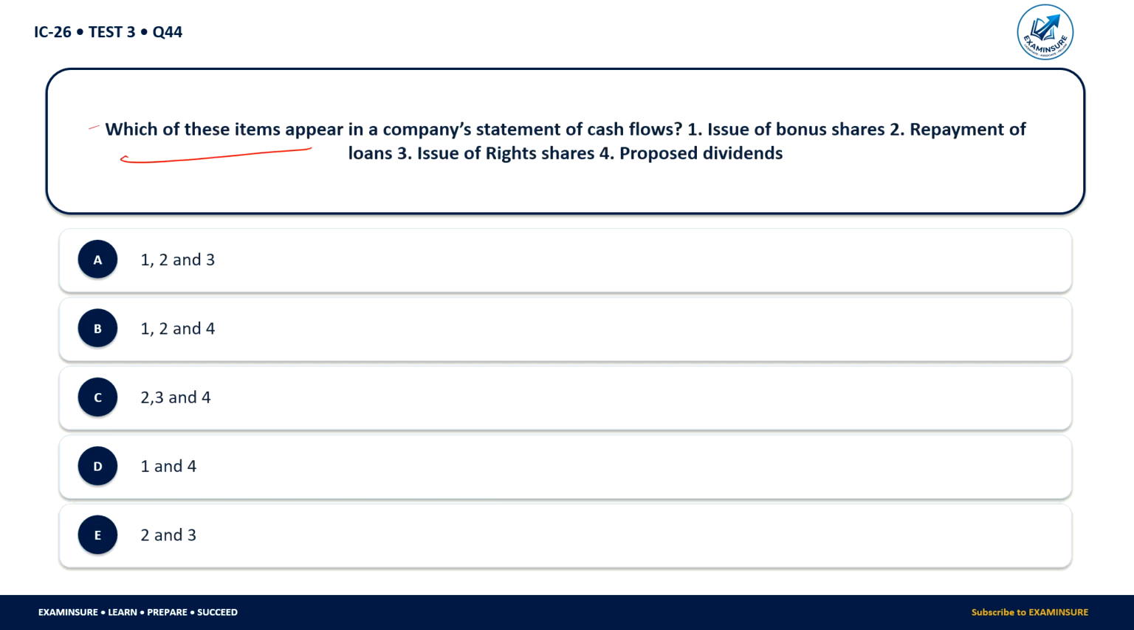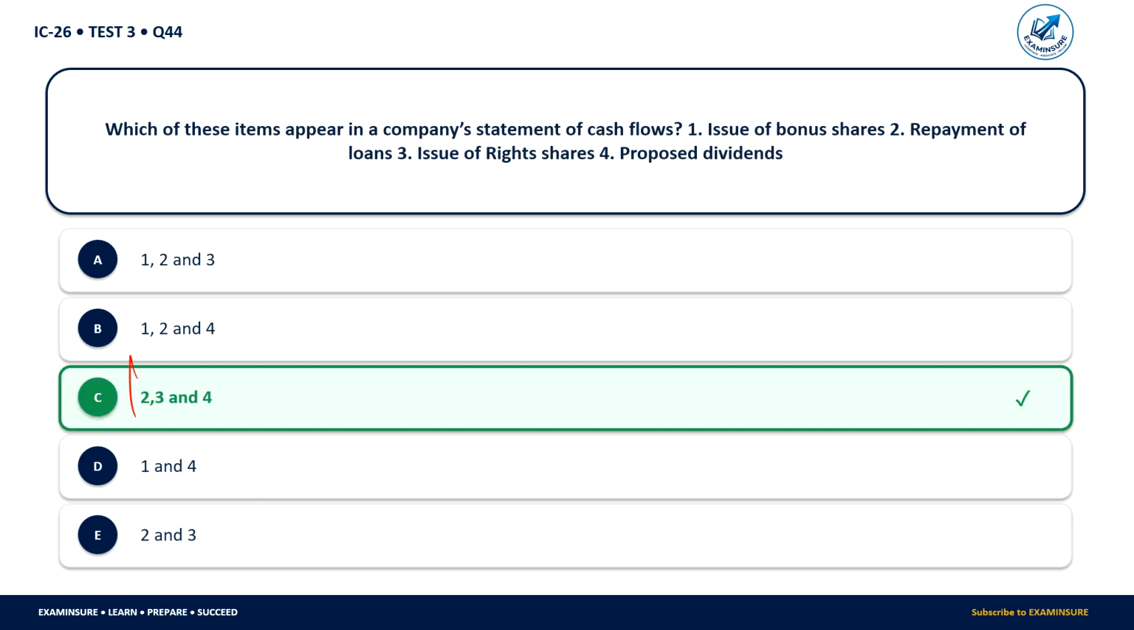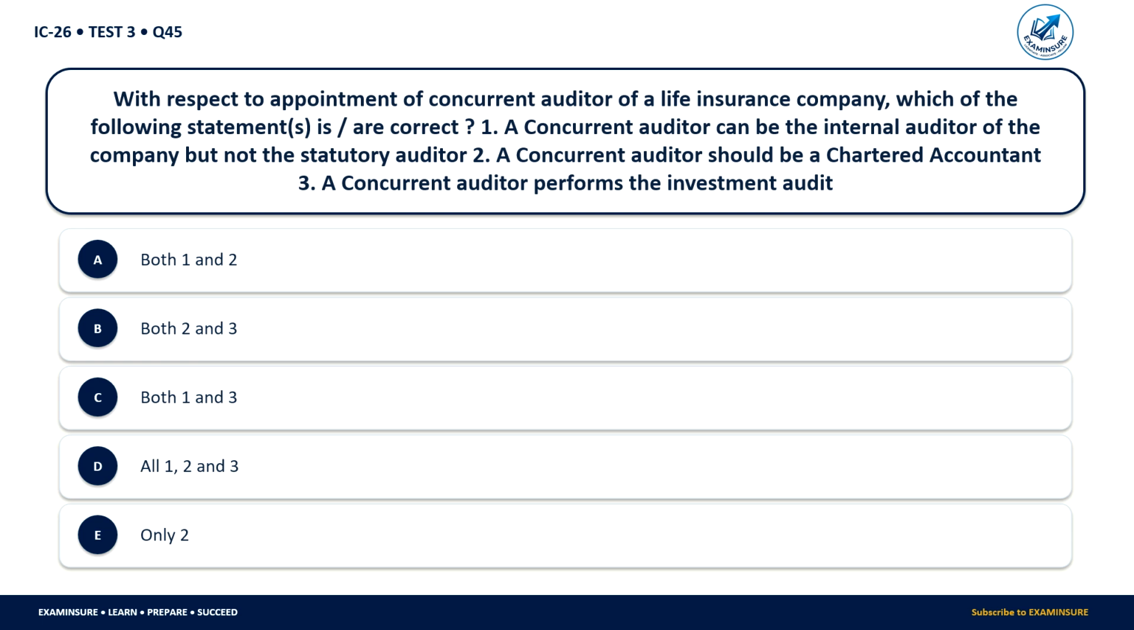Which of these items appear in the company's statement of cash flow? 1. Issue of bonus shares, 2. repayment of loans, 3. issue of right shares, 4. proposed dividend. Options: 1, 2, 3; 1, 2, 3; 2, 3, 4; 1, 4; 2 and 3. So here 2, 3, 4 will appear in the company's statement of cash flows: repayment of loan, issue of right shares, and proposed dividend.